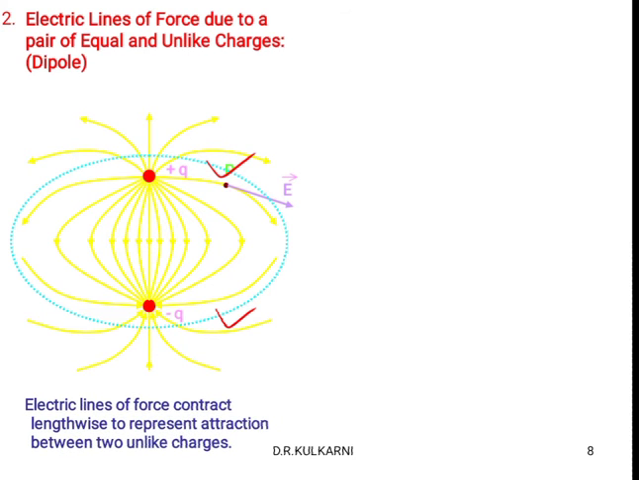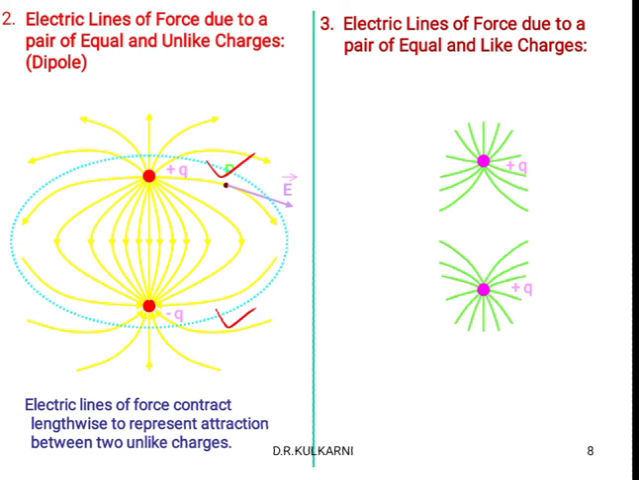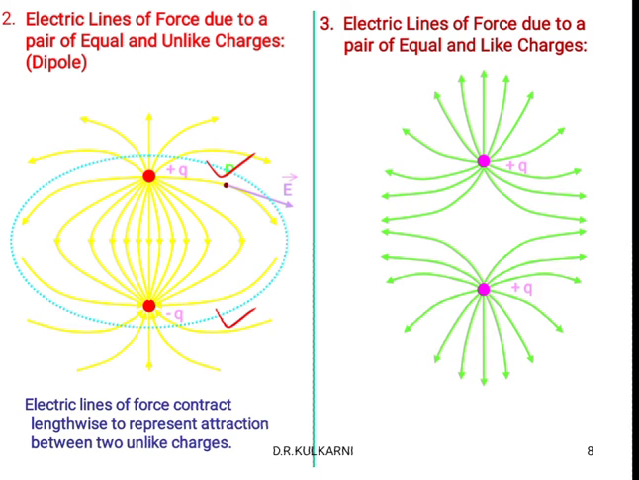Similarly, consider electric lines of force due to a pair of equal and like charges. Like charges means this is positive, this is also positive, there is a repulsive force. We already know that like charges repel, and electric field lines are moving from the point charge to infinity, or outward. So that is the reason the diagram is like this. We have to draw the electric field lines for like charges in this way.